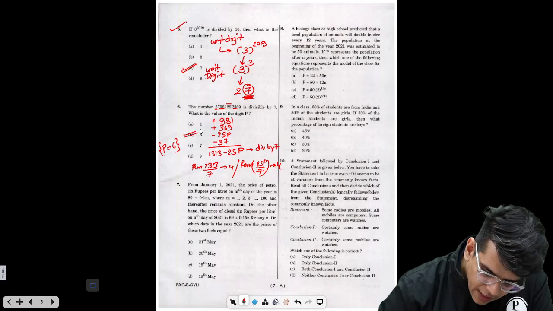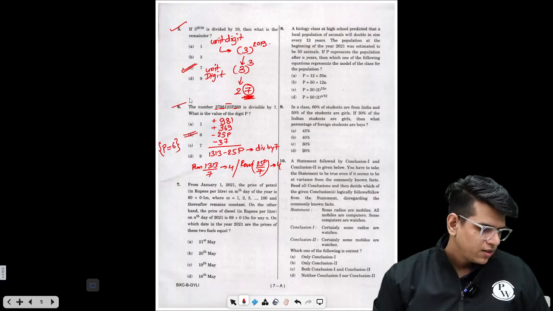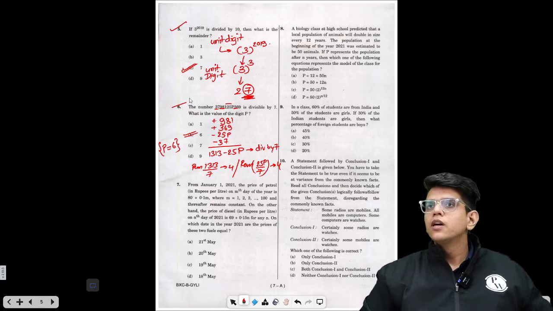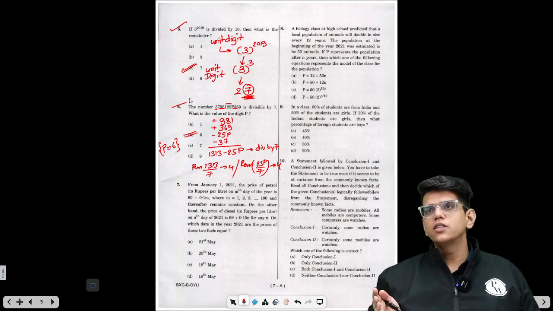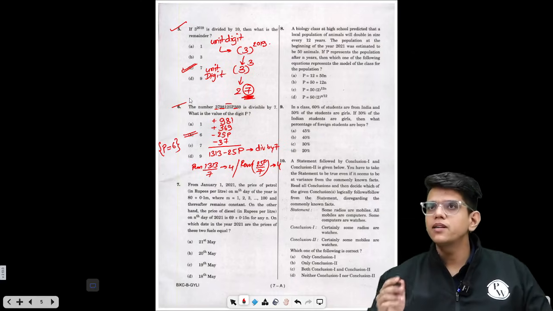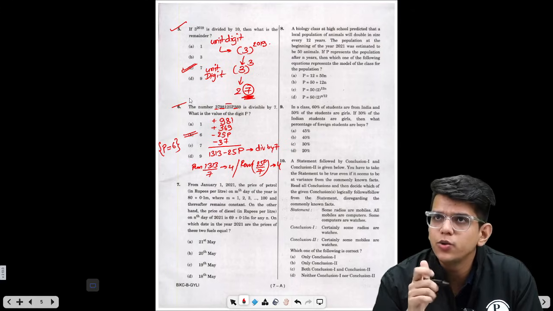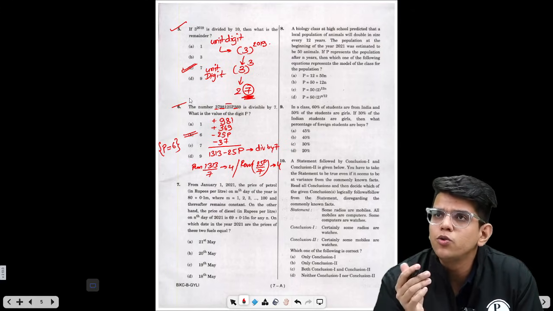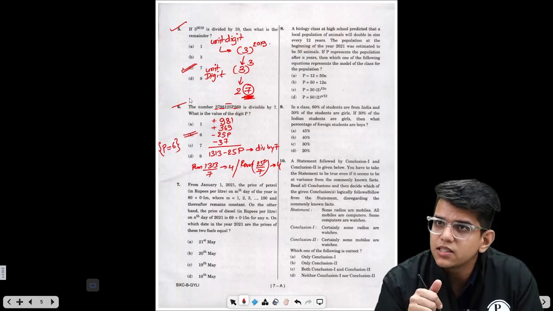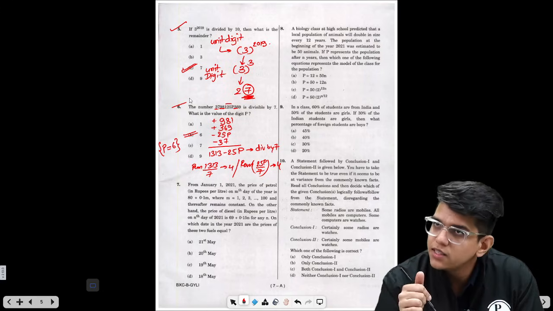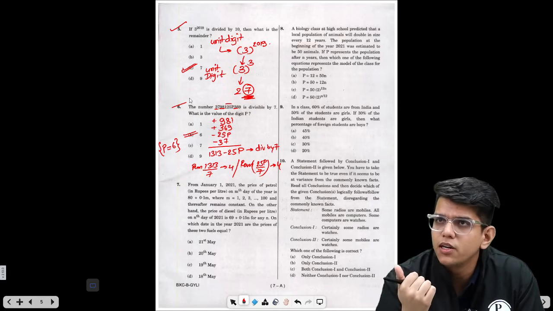In this question, the value of p is nothing but 6. Okay, the answer is 6. Now, some of you can attempt this question, some of you can skip this question. How? Some of you will remember the divisibility rule of 7, so you can attempt this question. Some of you who do not know the divisibility rule of 7 can skip it in the first instance, and then you can revisit the question if you remember the divisibility rule, right?